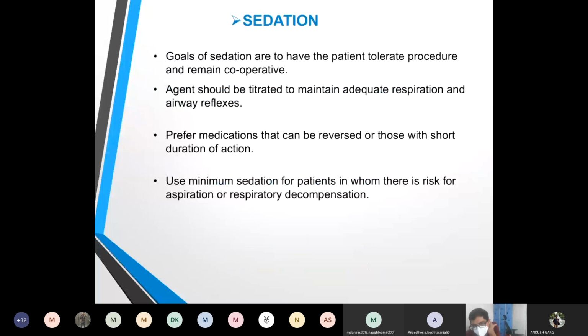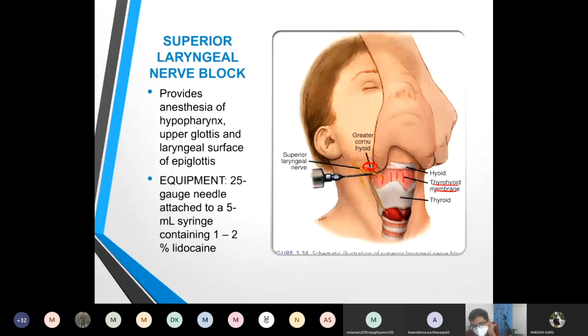Adib, are you there? Yes, sir. Adib, can you tell me, this superior laryngeal nerve block provides anesthesia to which part of the airway? Sir, the level above the vocal cords. Till the base of the tongue. Are you sure? Base of the tongue or epiglottis? Sir, basically the hypopharynx. Yeah, correct. So that may be the junction of the base of the tongue and the epiglottis.